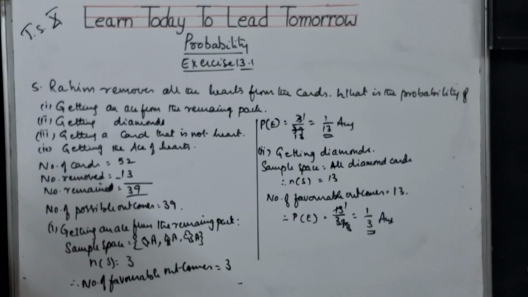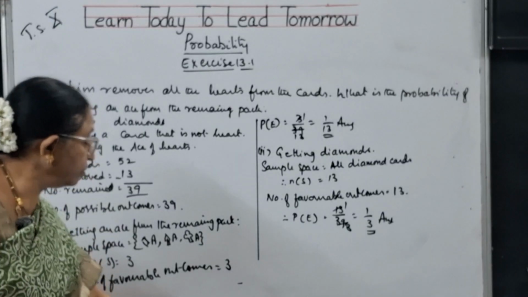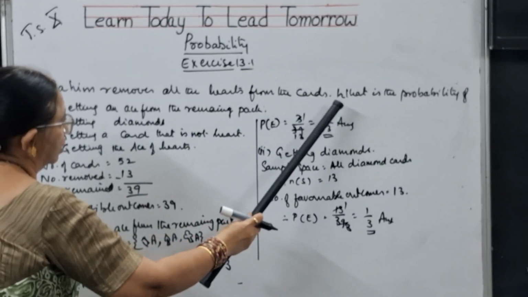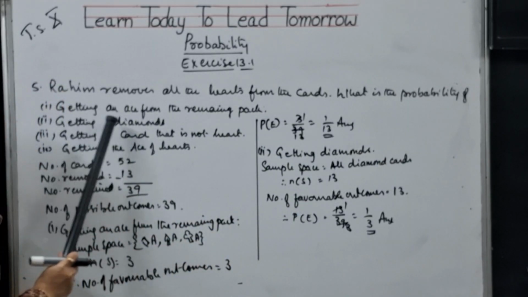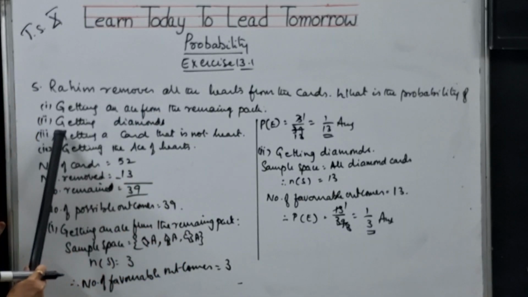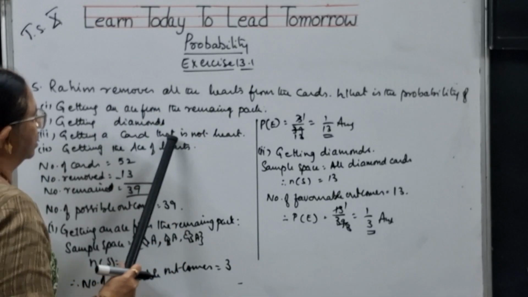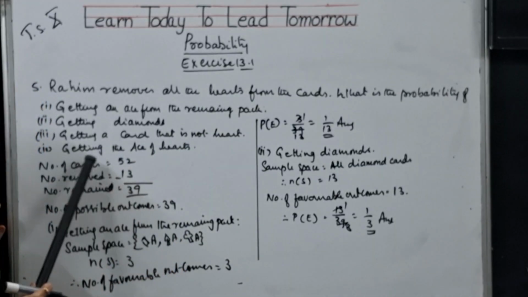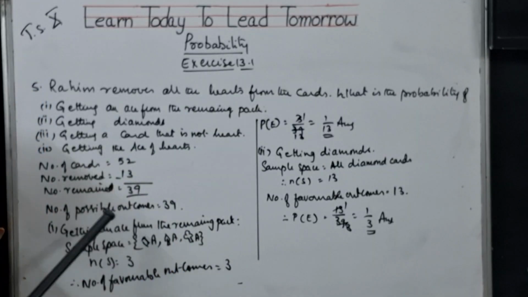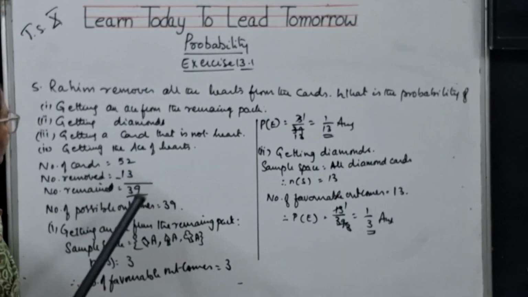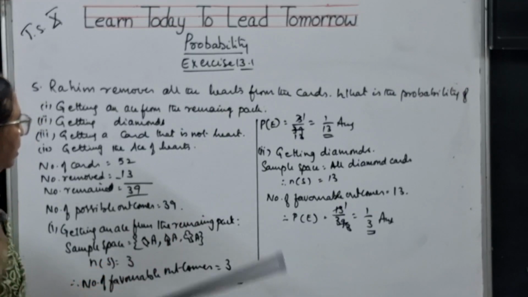I need space. Here, let me explain once. Rahim removes all hearts from the cards. What is the probability of getting an ace from the remaining pack, getting diamonds, getting a card that is not a heart, and getting the ace of hearts? First, the total number of cards is 52. Number removed is 13, because all hearts are 13.